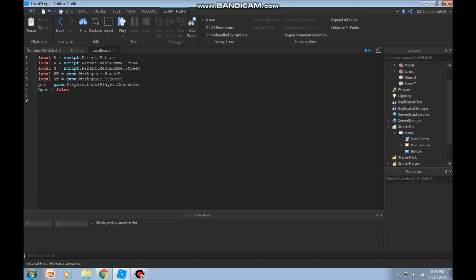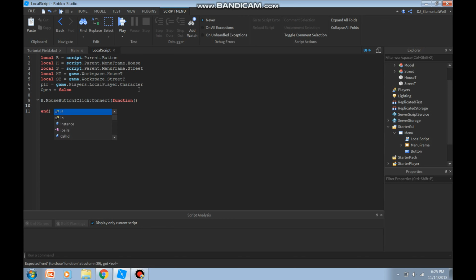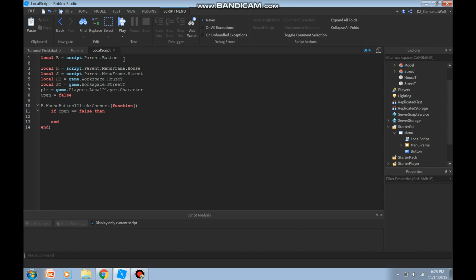Now we're going to call the B.MouseButton1Click:Connect function. So from here, we're going to say if open equals false, then we're going to say, oh shoot. Go back up, below the button.